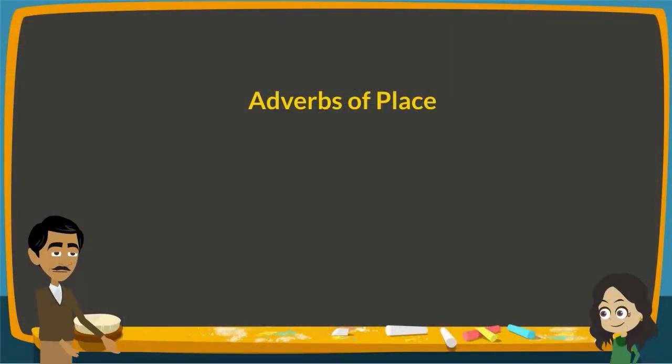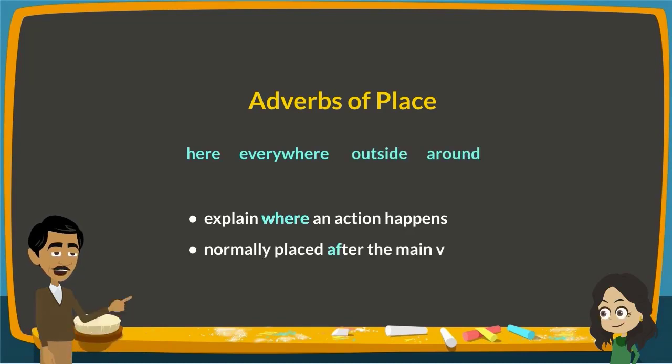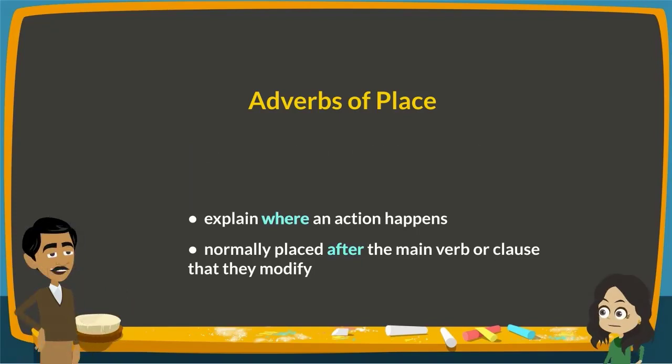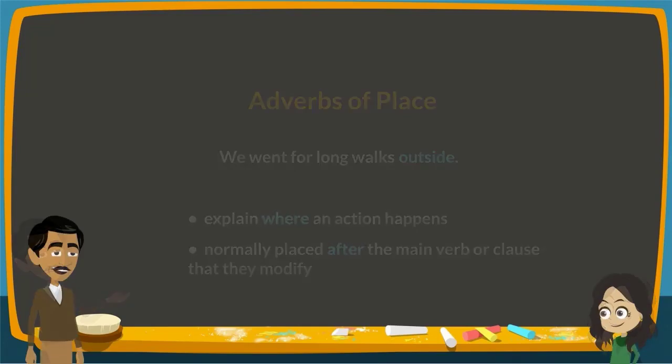Adverbs of place modify verbs to help us describe where an action is taking place. Some examples are the words here, everywhere, outside, and around. They are normally placed after the main verb or clause that they modify. What if I say, we went for long walks outside? Well done. That explains where you walked.